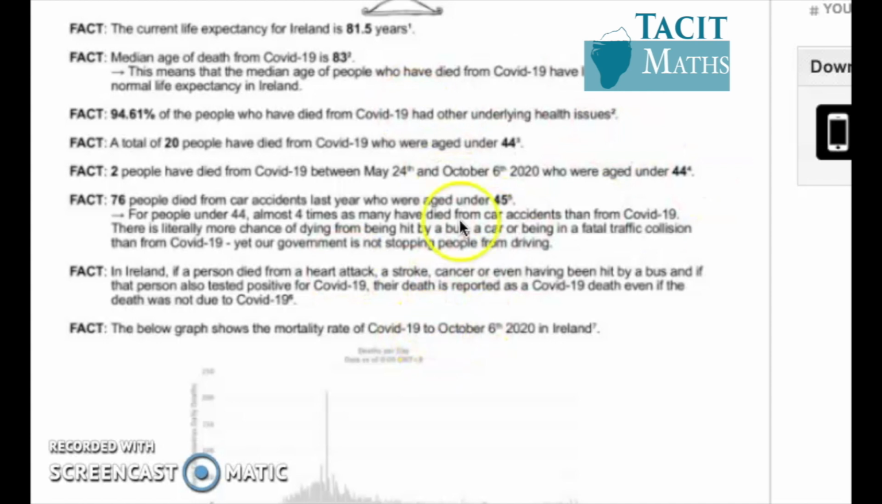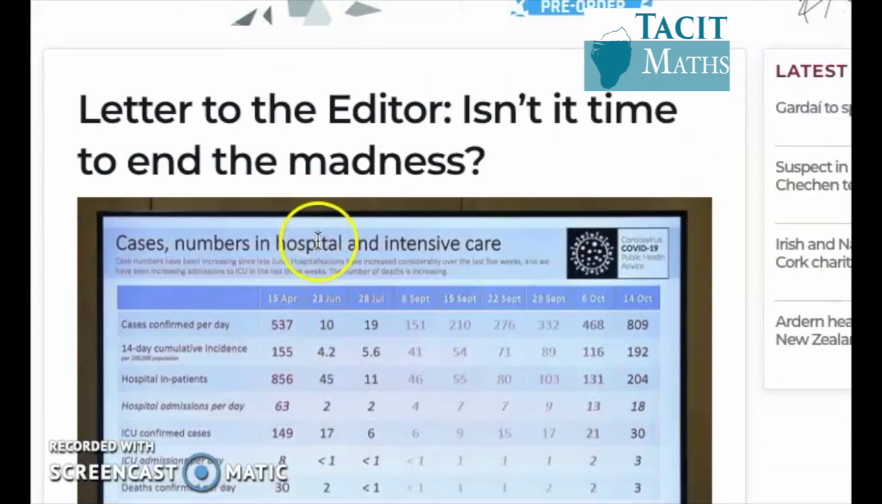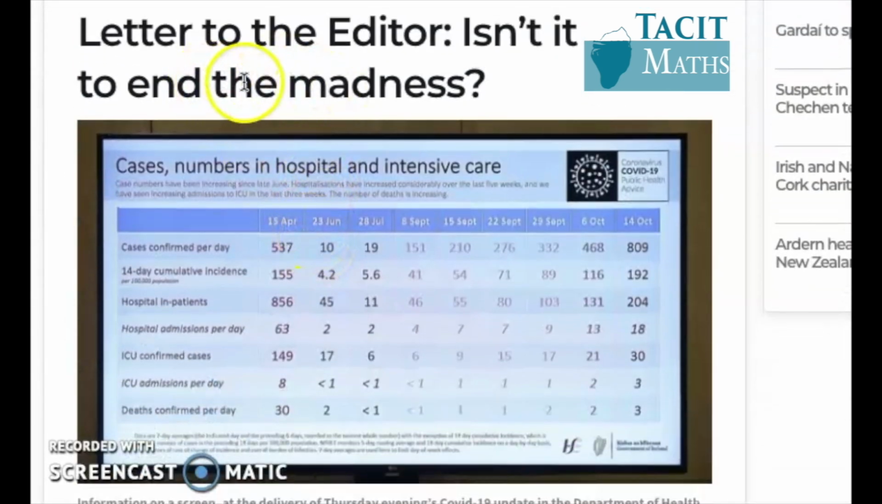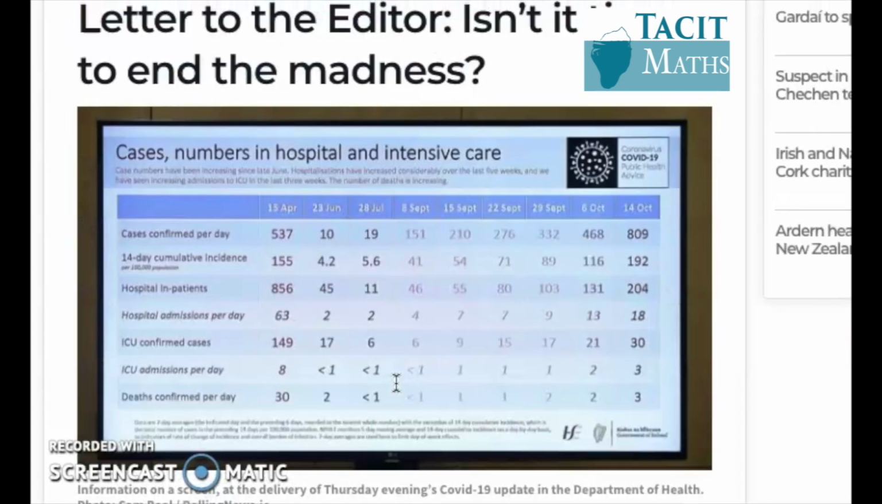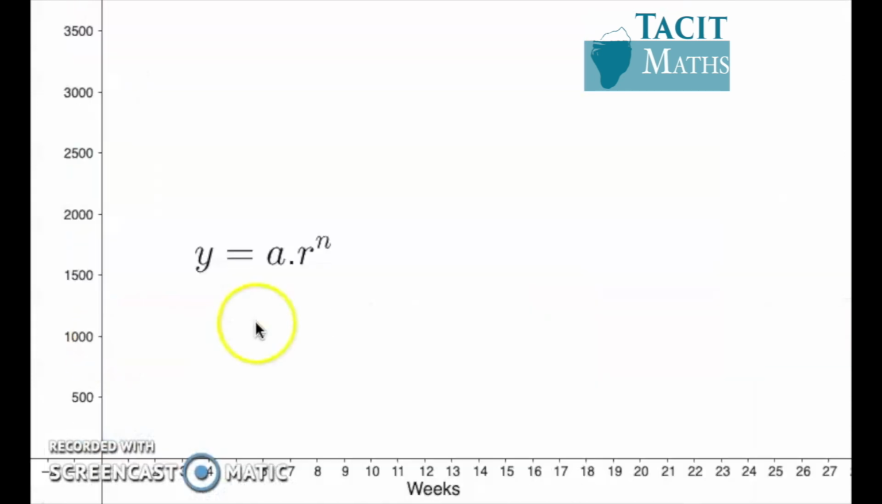There was a similar one today in the Examiner, where again, he highlights all these low numbers in relation to cases, deaths, ICU cases, and hospitalizations. And he comes to the same conclusion, that we really shouldn't be locking down the country just for these low numbers of deaths. Now, what I want to do is use a bit of Leaving Cert Maths to clarify why we actually should be worried about those numbers, small as they are.